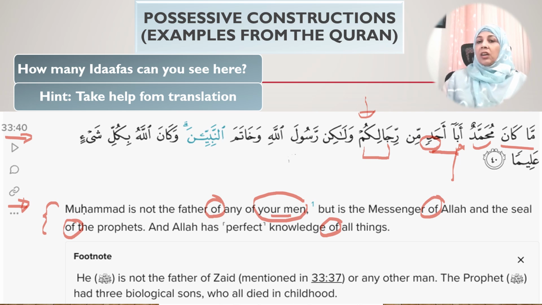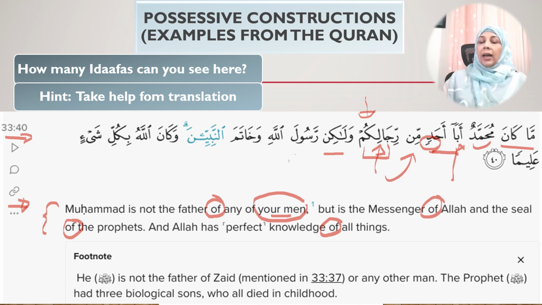And that's why we didn't cover it yet, because we're going to do attached pronouns in a future lesson. So this is your men. So rijali is the mudaf and kum is the mudaf ilayhi. Okay, and rijali is majroor with the kasra because the min preceded it. Okay, and kum is a pronoun and it is fixed. That is why it doesn't show the kasra.